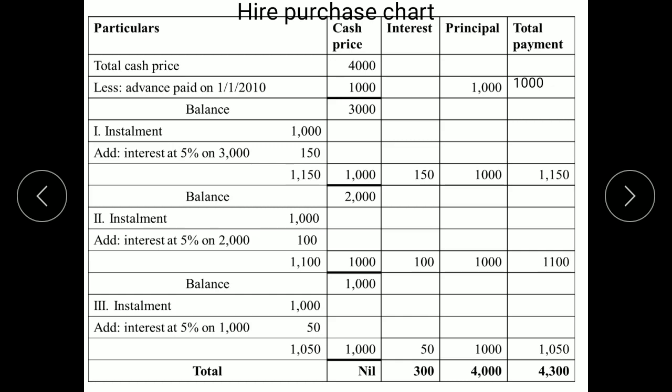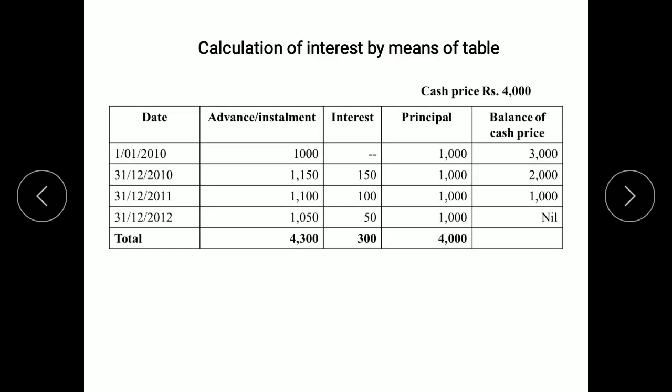So this same information can be shown in the form of table also. Same type of table which we used in the previous method. We will show the cash price on the top of the table. Write down the dates which are given in the question. So 1st January 2010, 31st December 2010, 2011 and 2012. In this method wherein interest is not included in installments, first you will write down all the principal amounts. Installment will be calculated later on. So first write down all the principal amount.